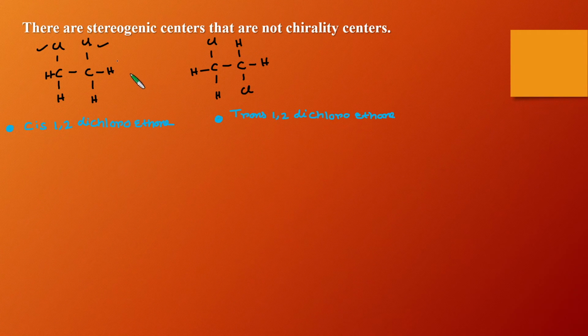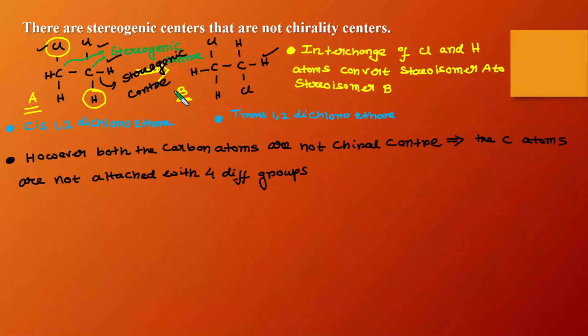Now you can see that cis and trans are stereoisomers of each other, and we can convert one stereoisomer into another by simply interchanging the two groups attached to this carbon center. So this center is called a stereogenic center. Interchange of chlorine and hydrogen atom converts stereoisomer A into stereoisomer B.